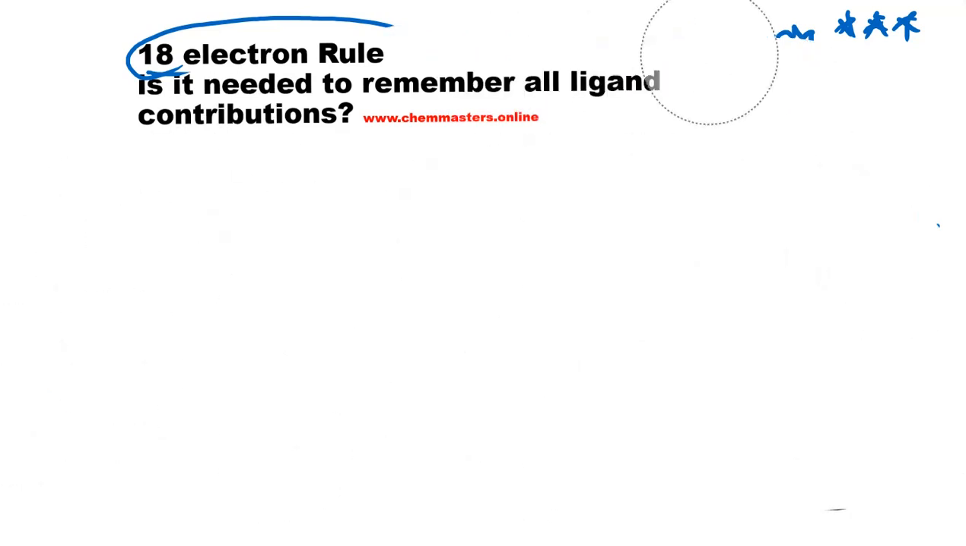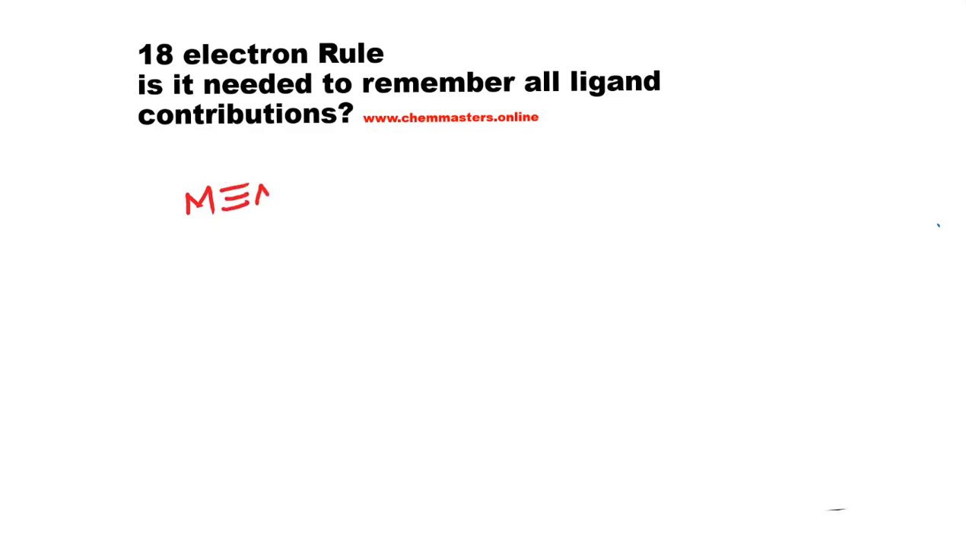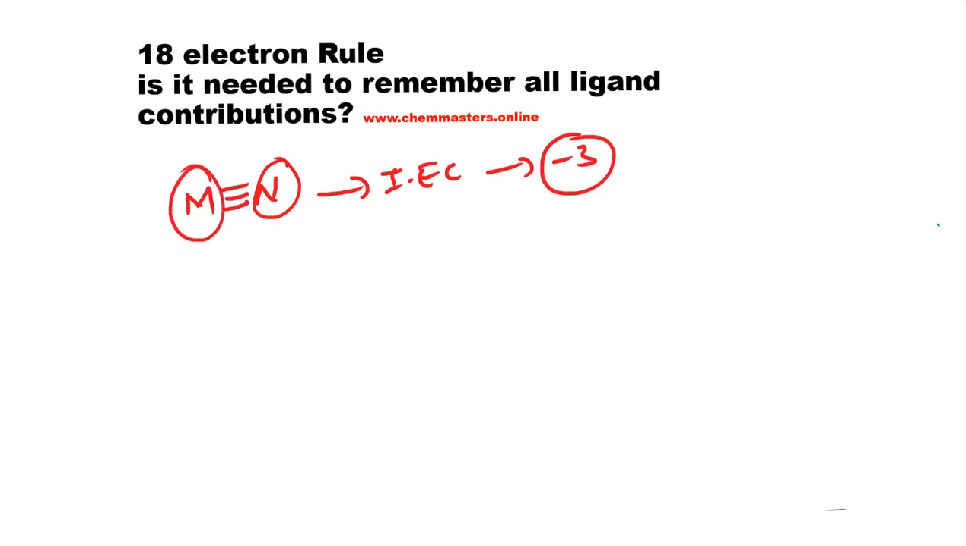Now just look at some more important typical examples. So here, the metal is connected with elemental nitrogen. Then in ionic electron count, what is the formal charge of nitrogen? Simply -3, because nitrogen is more electronegative than the d block metal. That's why the 3 electrons of the metal are dragged onto the nitrogen, so nitrogen has -3 oxidation state.